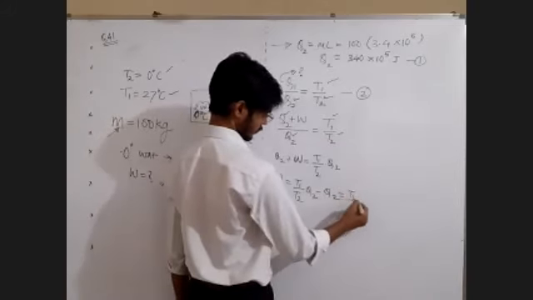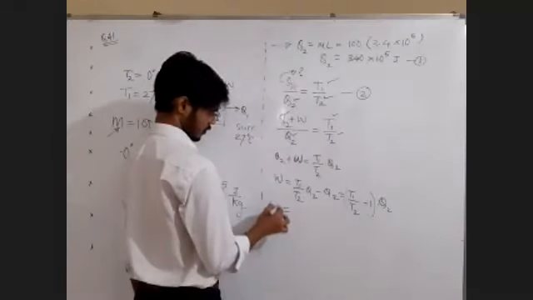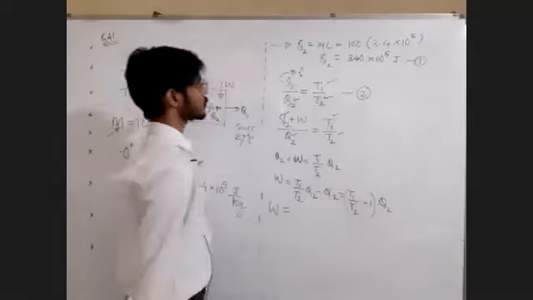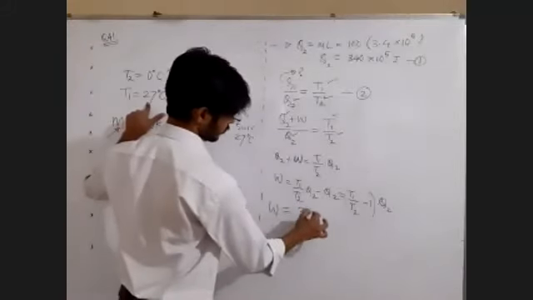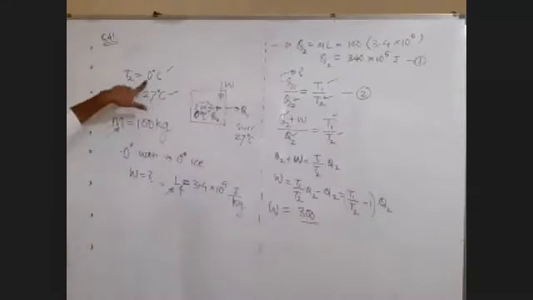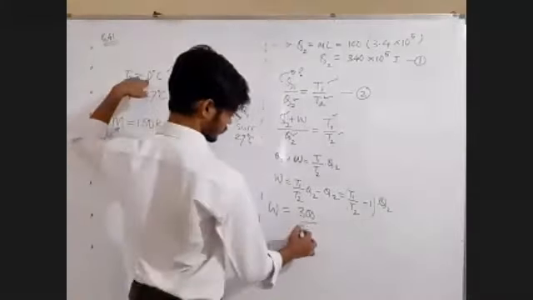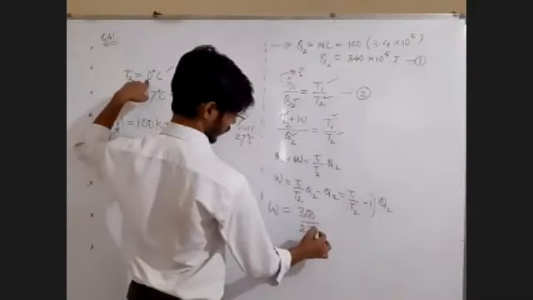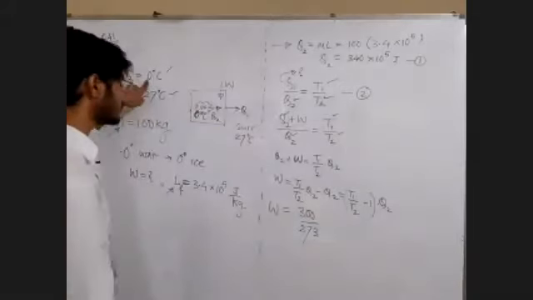So T1 upon T2 minus 1, multiplied by Q2, is equal to W. T1 upon T2 is what? T1 is 27 degrees Celsius, in Kelvin it is 300. T2 is 0 degrees Celsius, which is 273 Kelvin. Now that becomes a difficult calculation.